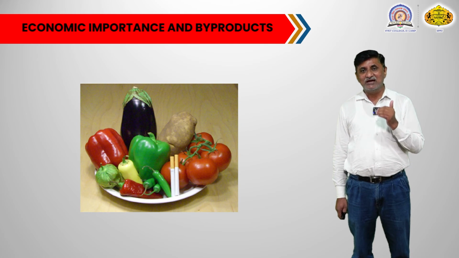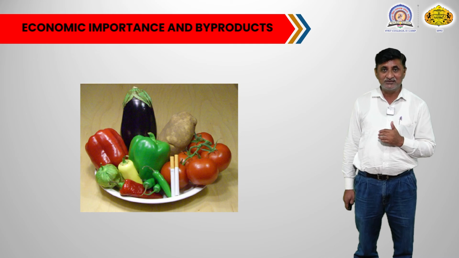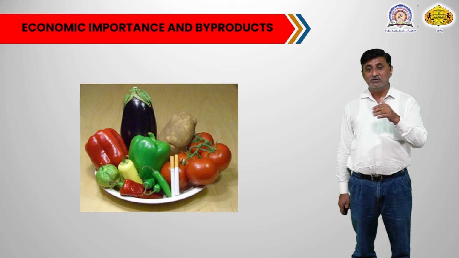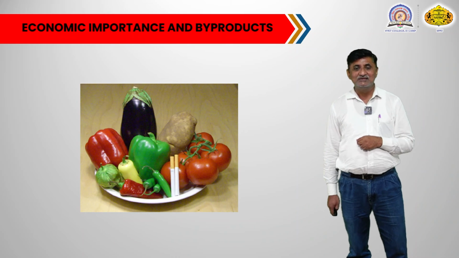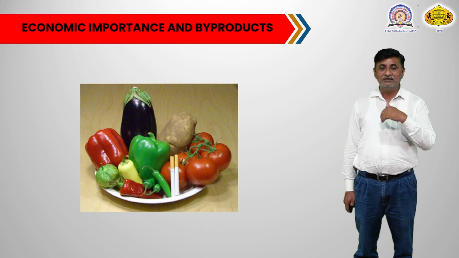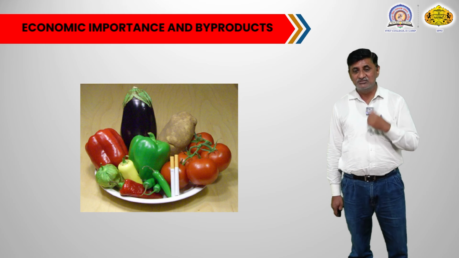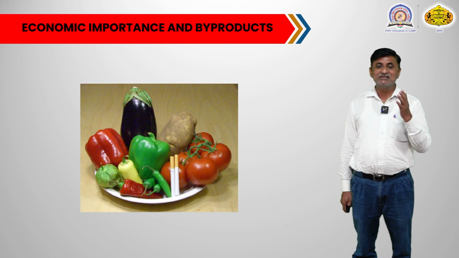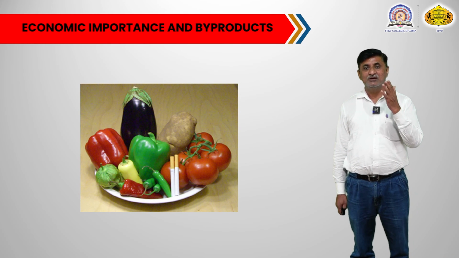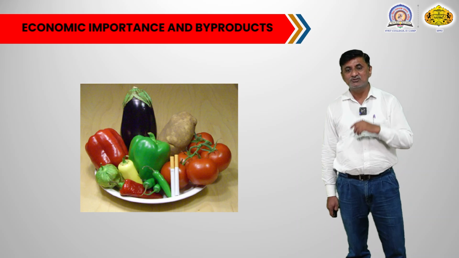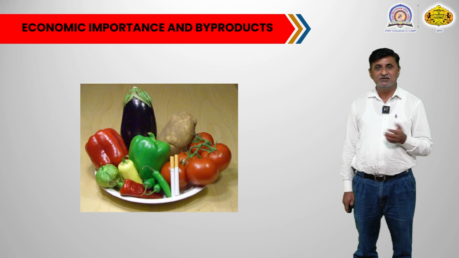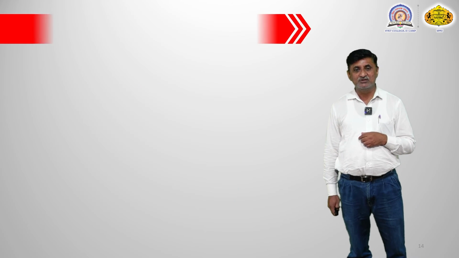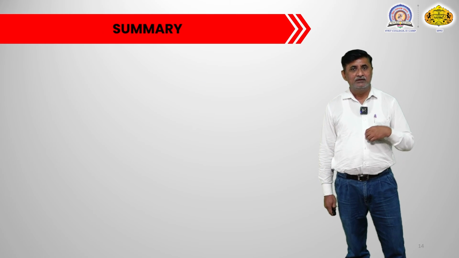Actually, this cigar is hazardous or injurious to health, but tobacco powder is used to prepare a cigar. Then there are some chilies that have importance in fast food. So different kinds of byproducts can be obtained from the fruits of the plants of this particular family.